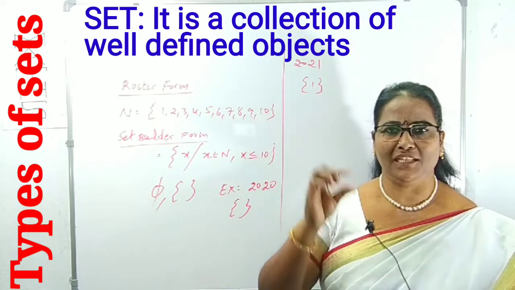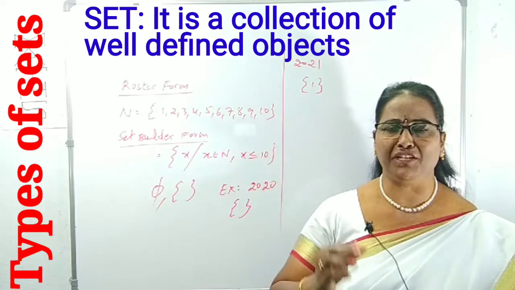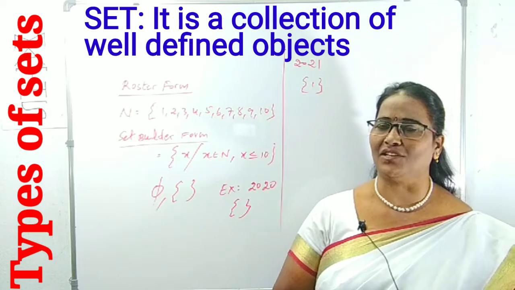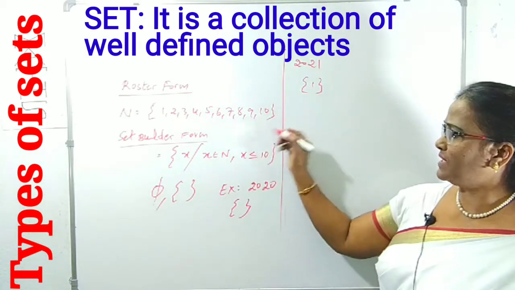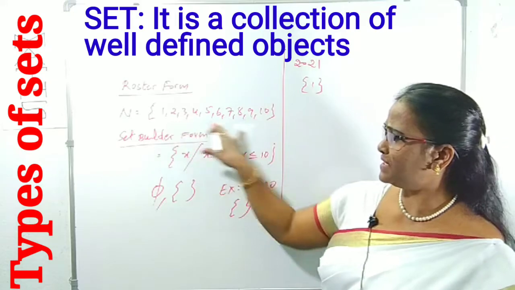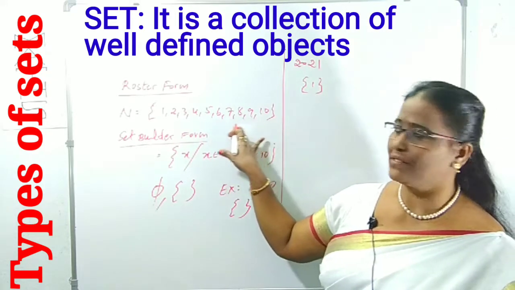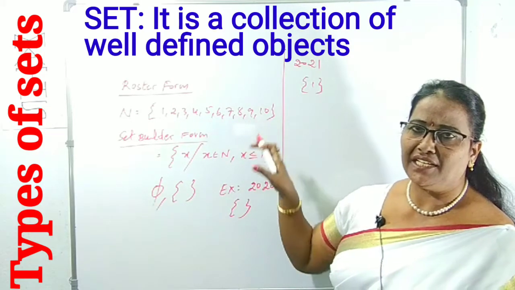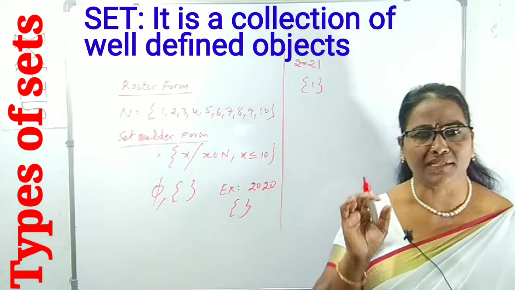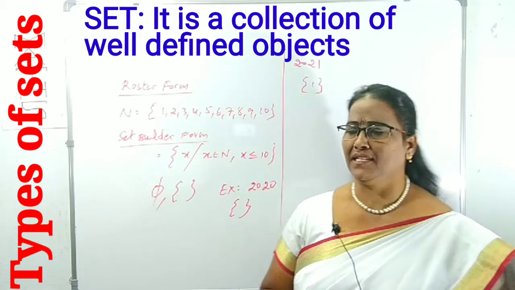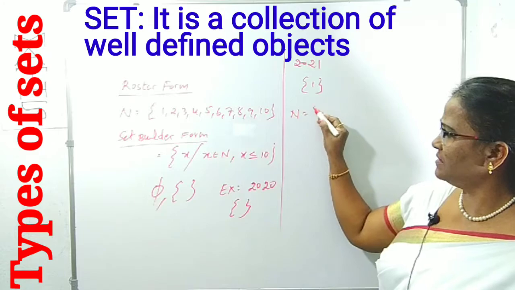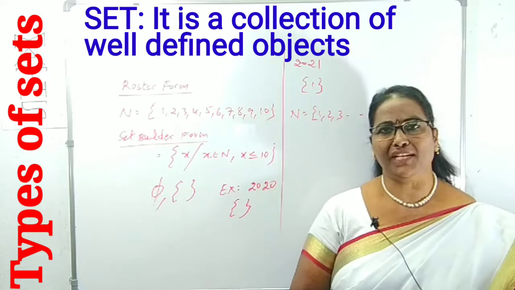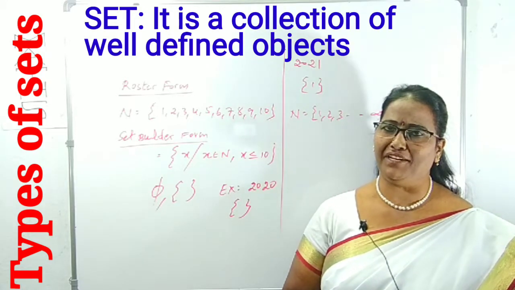And we come across finite sets. In the word finite itself there is a meaning. Finite means countable. A countable number of elements in that set is called a finite set. For example, in this example, how many elements are there? 10 elements are there. This is one of the finite sets because they are countable. In case uncountable elements are there in a set, that is called an infinite set. Suppose the set of natural numbers 1, 2, 3 up to infinity. This is clearly an infinite set.